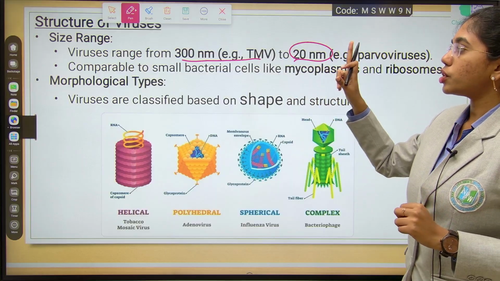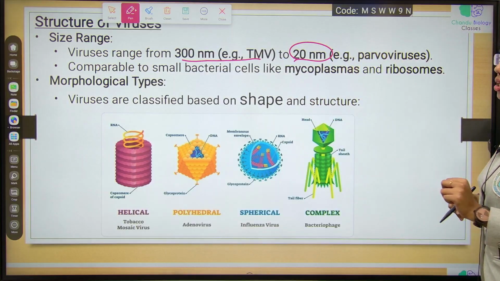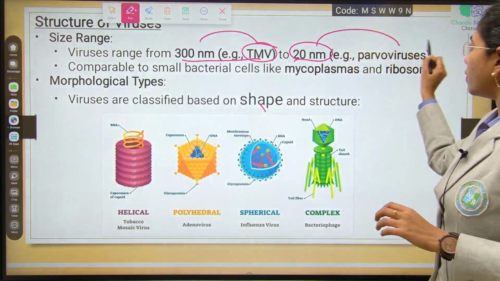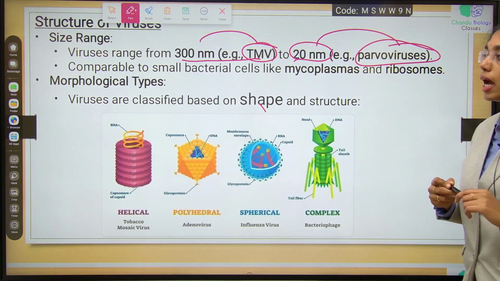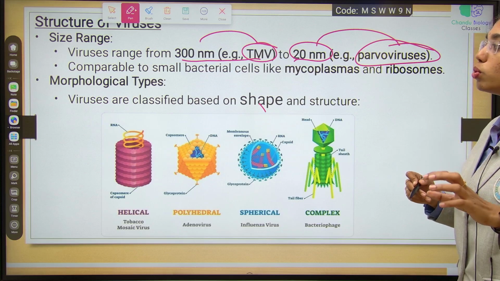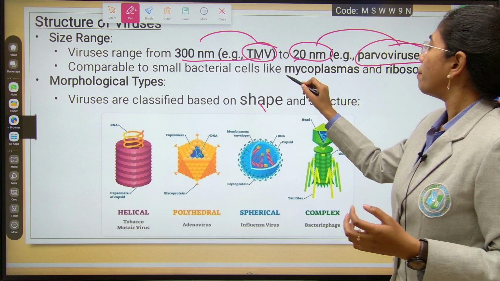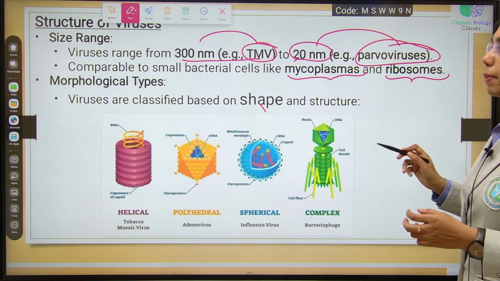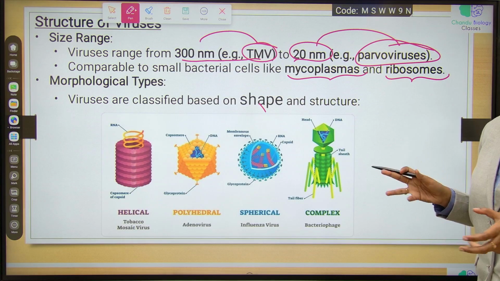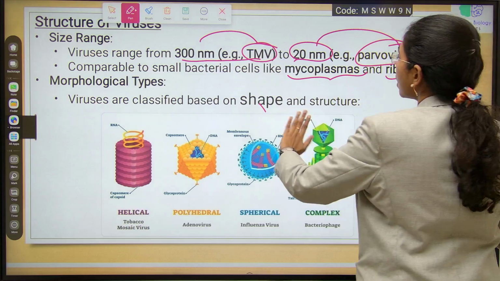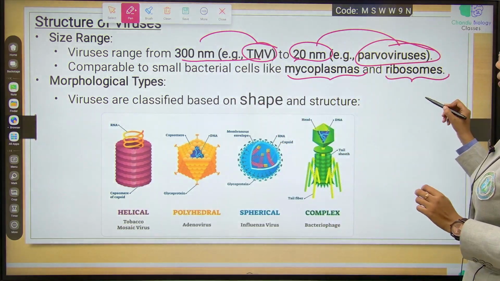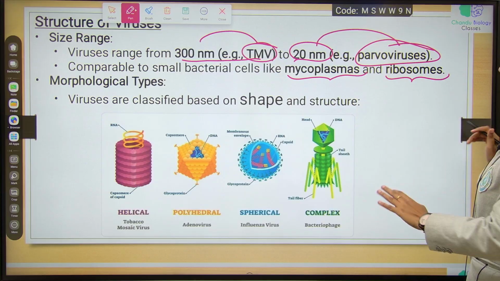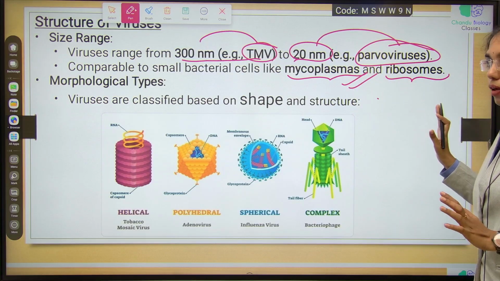Virus ranges from 300 nanometers to 20 nanometers in size. 300 nanometers, for example, will be TMV, and 20 will be parvoviruses. This is comparable to small bacterial cells, which are wall-less bacterial cells like mycoplasmas, and ribosomes. Of course, a ribosome you can consider like an organelle. It is not a bacterial cell, it is an organelle. You can consider it like mycoplasmas only.